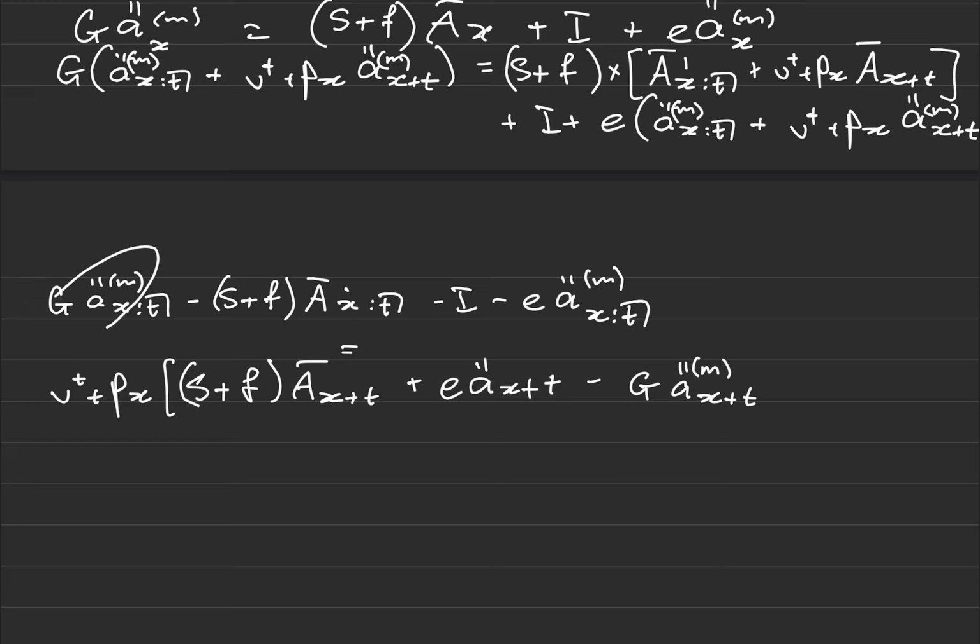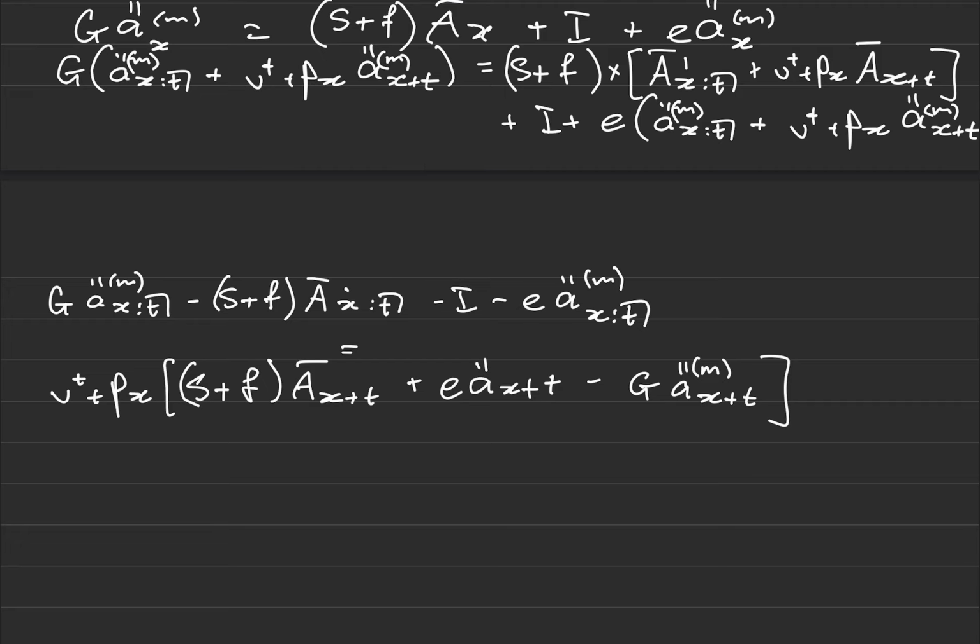Yes, I have, it's over here. Have I dealt with this term? Yes, it's over here. Have I dealt with this term? Yes, here. This term? Yes, here. Okay, so I've dealt with everything. So all these terms you can see have followed there.